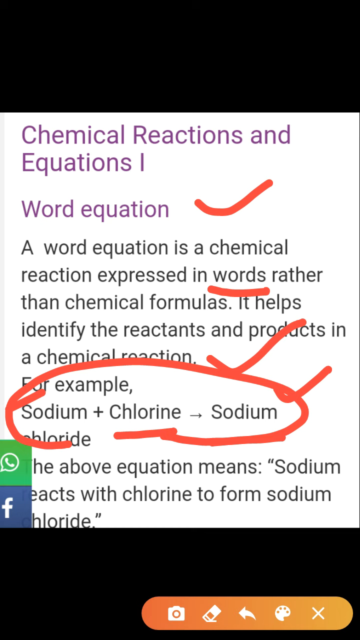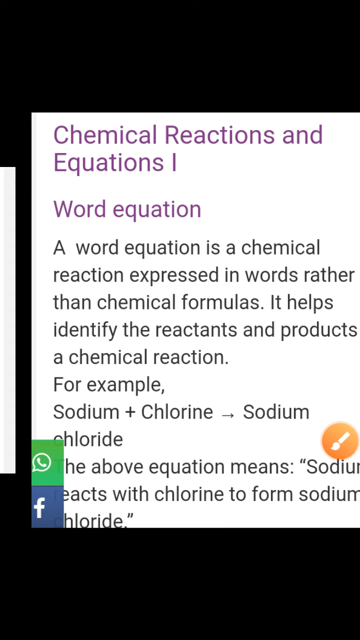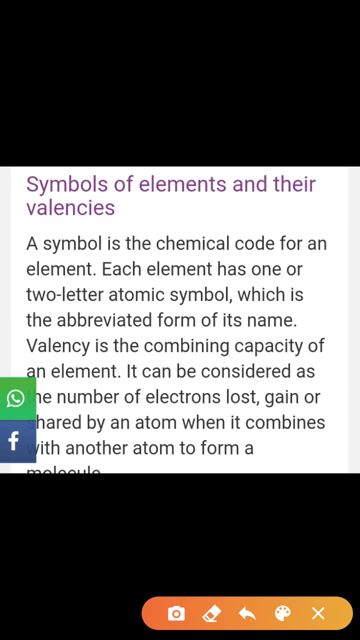So sodium plus chlorine and it forms sodium chloride. This is the word equation. The above equation means that sodium reacts with chlorine and forms sodium chloride. Okay. Next is symbols of elements and their valencies.